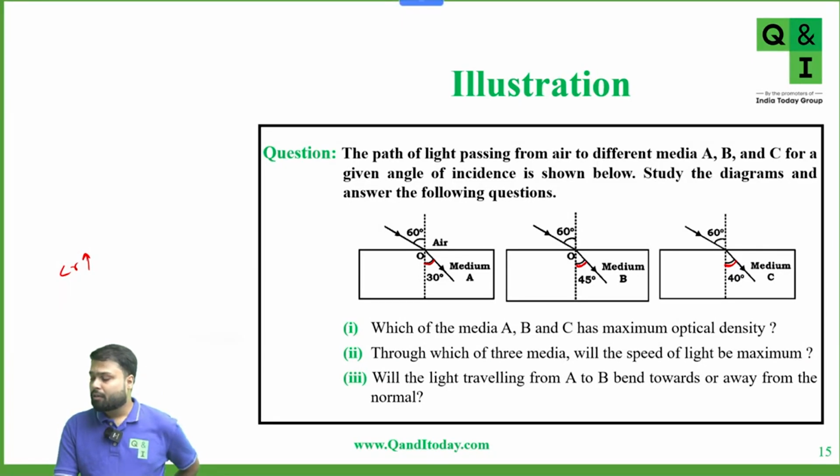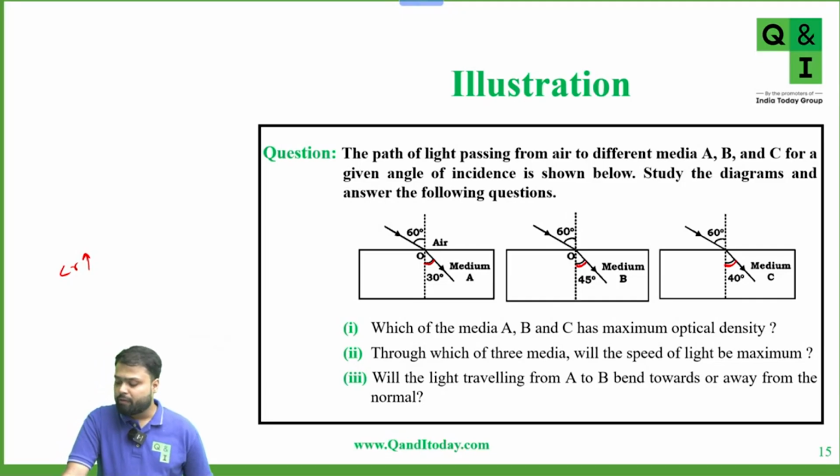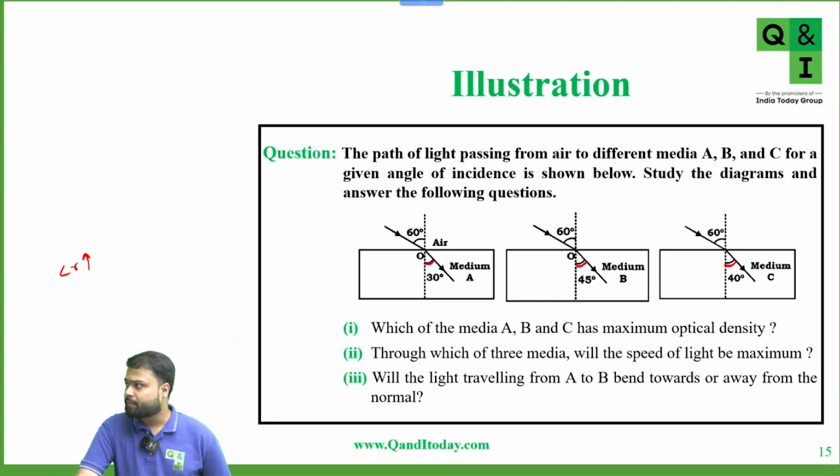Rahul, for which medium is the angle of refraction more, A, B, or C? Tell me, for which medium is the angle of refraction more?